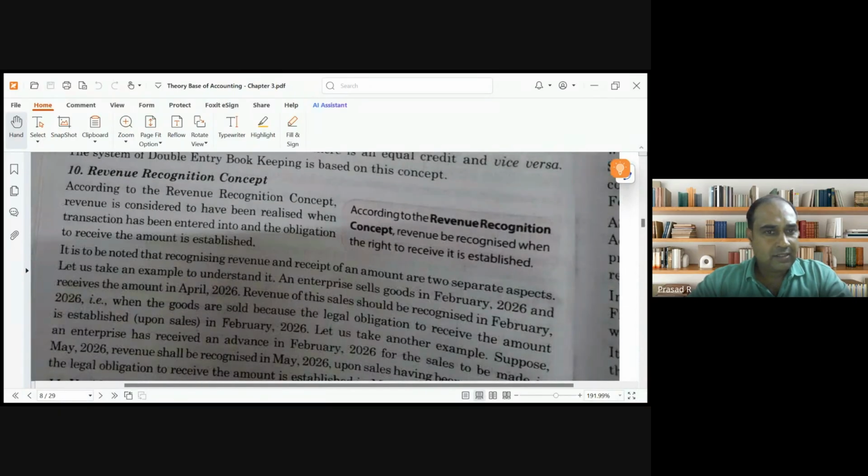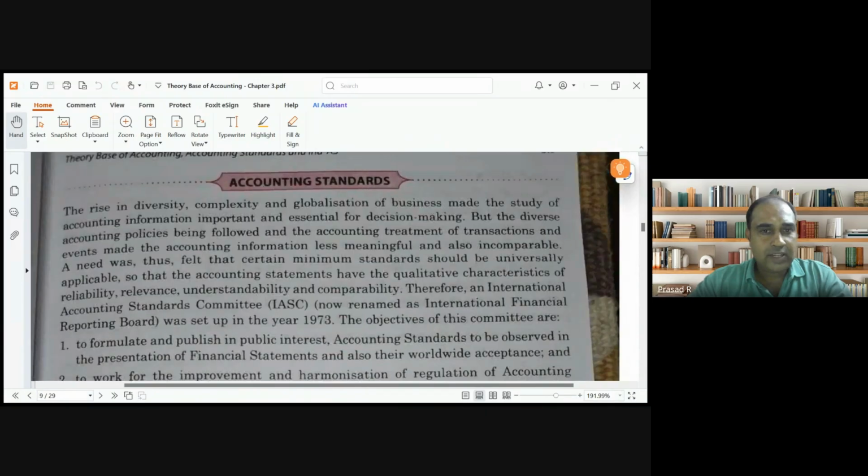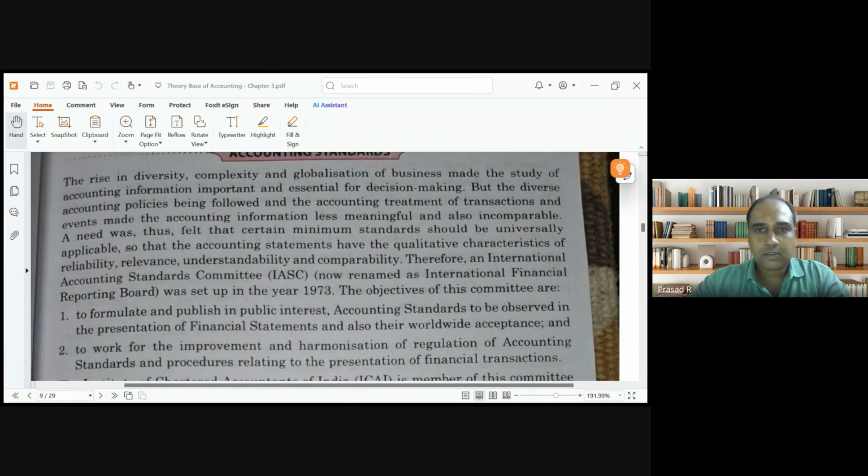We discussed all this: revenue recognition, verifiable objective. The next one is accounting standard. What is an accounting standard, guys? Accounting standards are certain guidelines prescribed by the Institute of Chartered Accountants of India, who is the supreme body of accountancy in India. They prescribe accounting standards. Why do they prescribe accounting standards? Because there are certain transactions which require clarity.